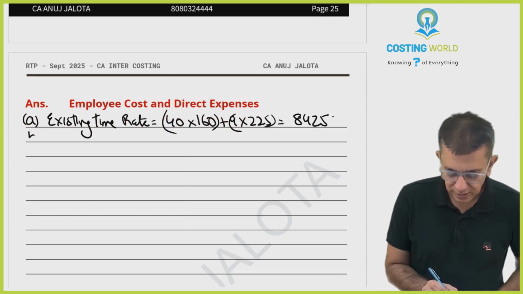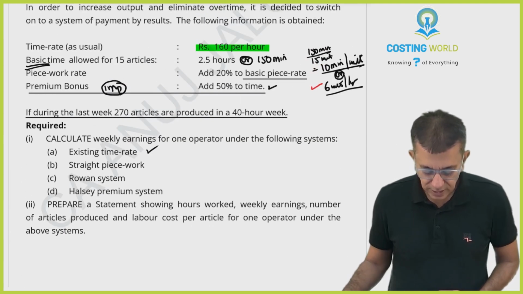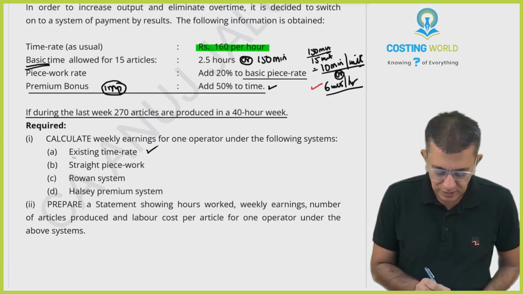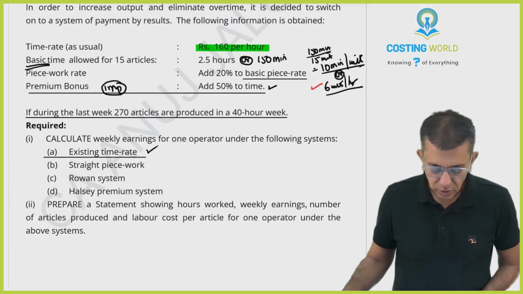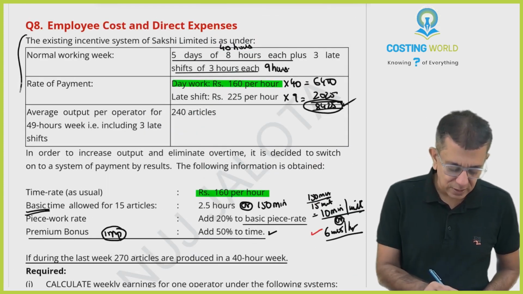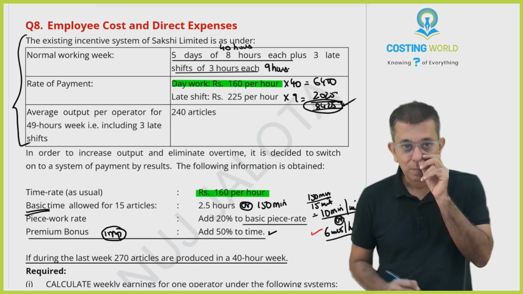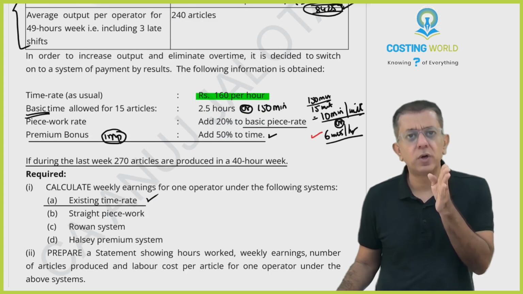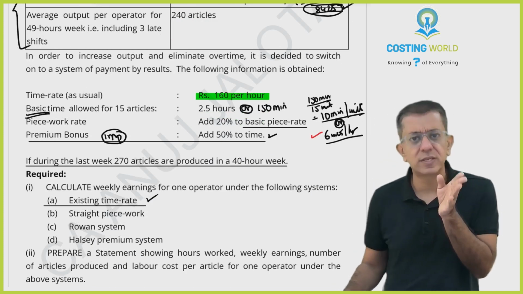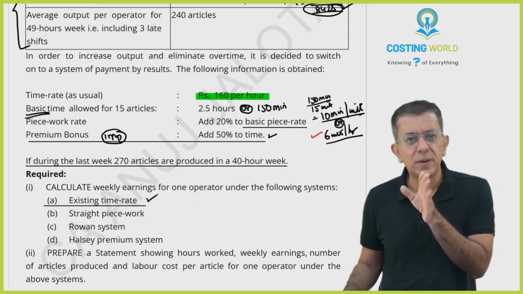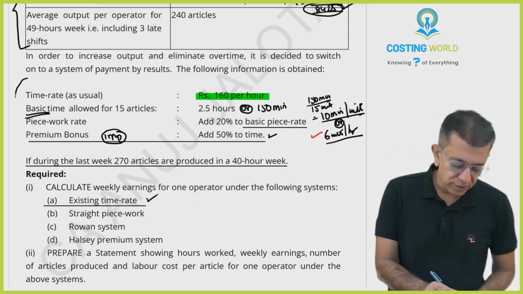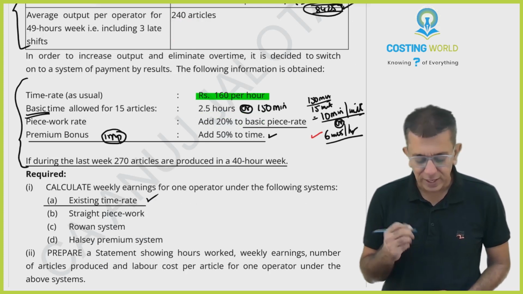This is part A. Part B. Now see, please do remember that this was the existing rate. For part A, you're going to be seeing this, whatever was happening now. But now these guys wanted to eliminate the overtime. So therefore, those guys have shifted to payment by results method. And over here it is whatever you all need for calculation of the further work.